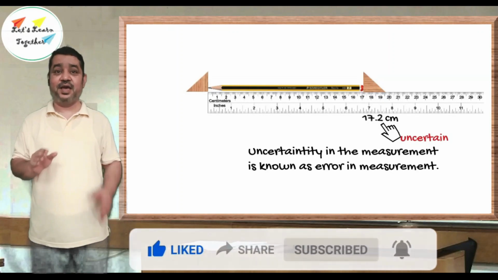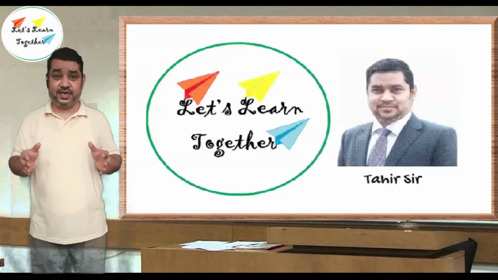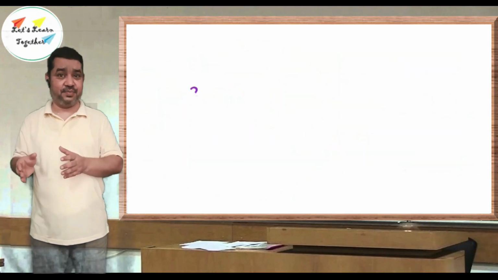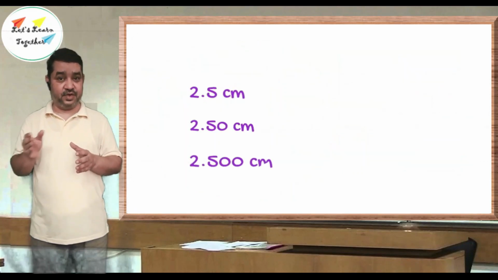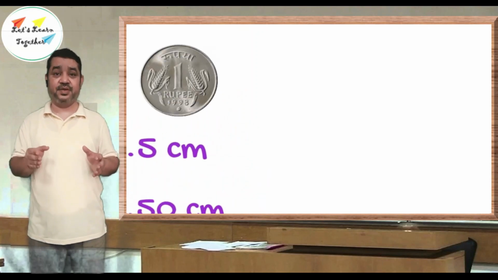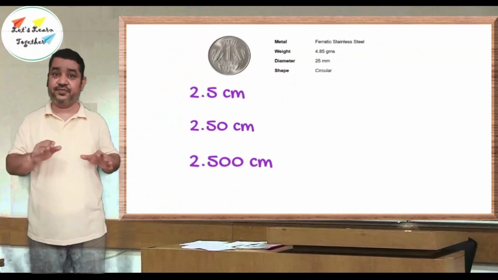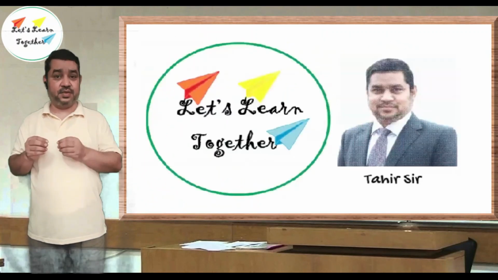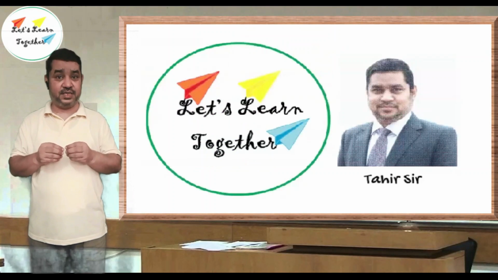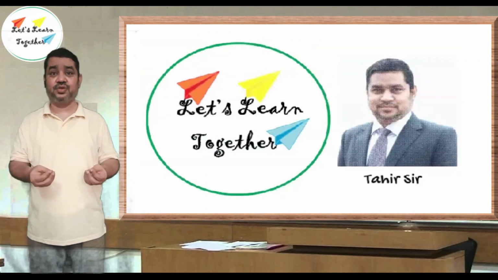Remember that errors in the measurement are not the mistakes in the measurement. To understand the measurement better, here I have three measurements: 2.5 centimeter, 2.50 centimeter, 2.500 centimeter. These are the measurements of the diameter of a coin. Mathematically, there is no difference in their magnitude. A reported measurement not only tells about the magnitude but also informs about the instrument which you have used to